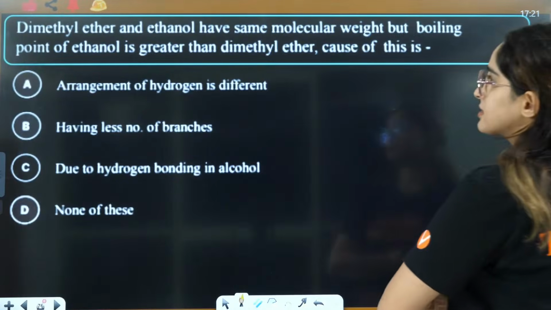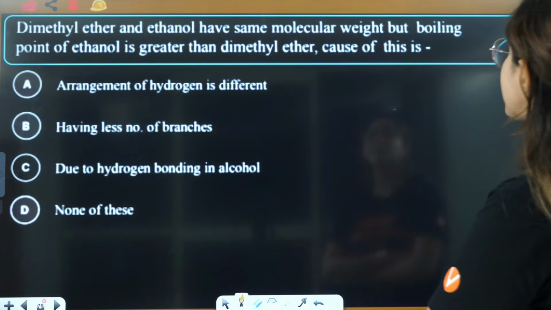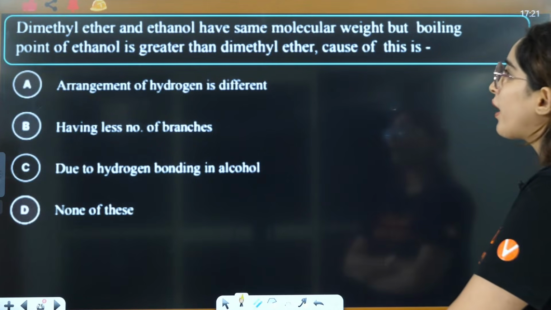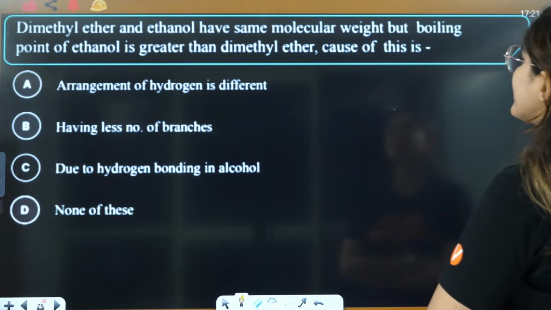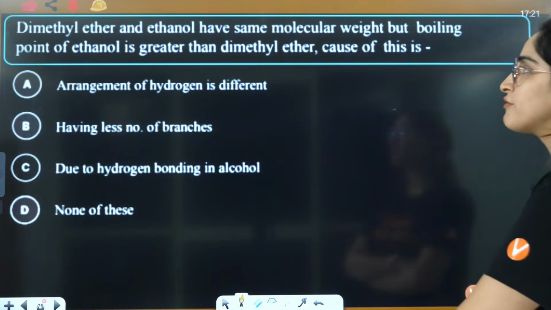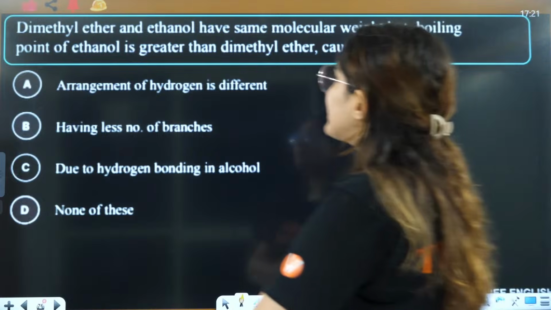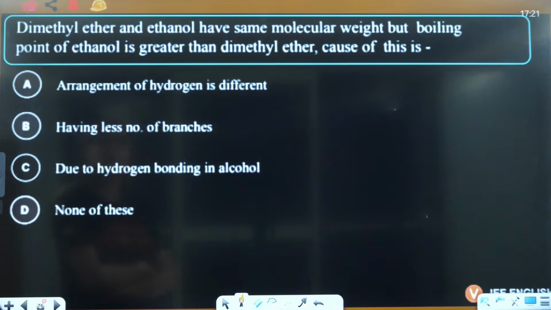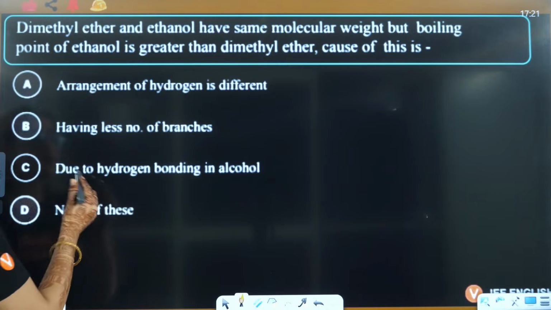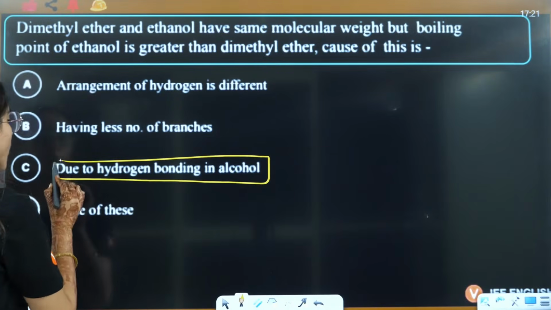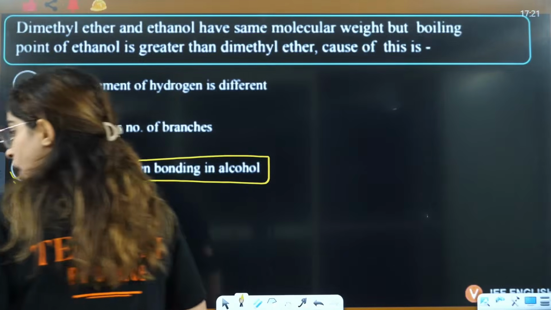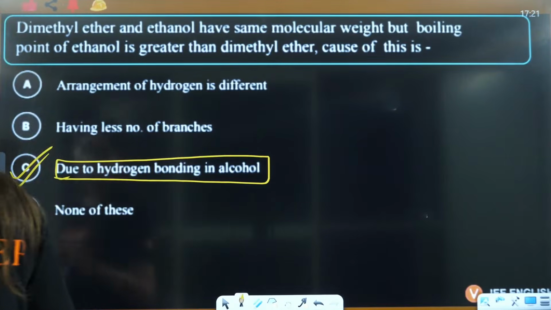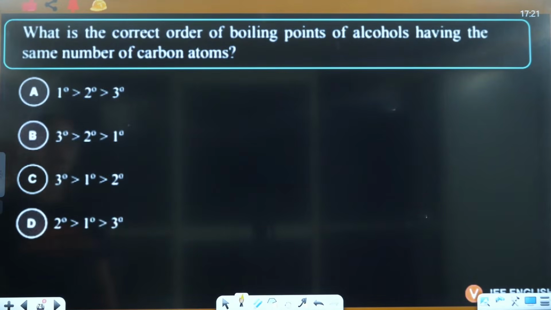Dimethyl ether and ethanol have the same molecular weight, but the boiling point of ethanol is greater than dimethyl ether. The cause of this is, right? They are saying dimethyl ether and ethanol have the same molecular weight, but the boiling point of ethanol is greater because of hydrogen bonding in the alcohols. So the answer is very good, Manoj. C is the correct answer here.